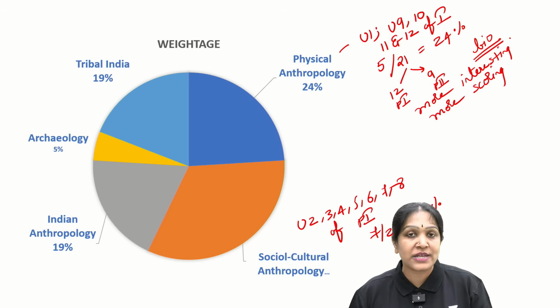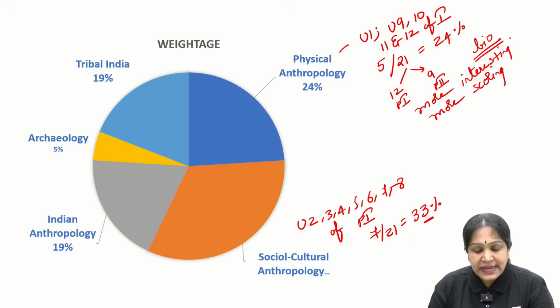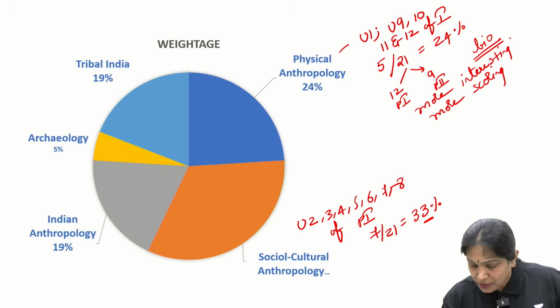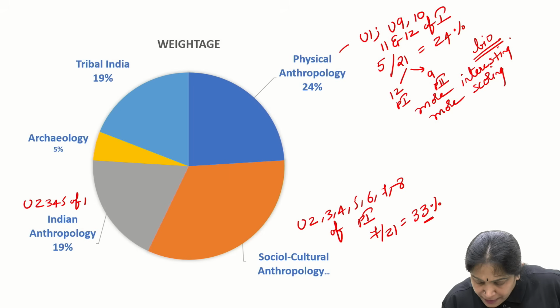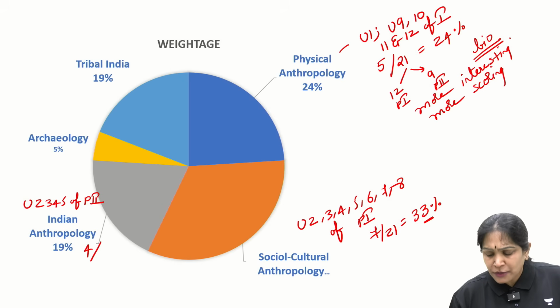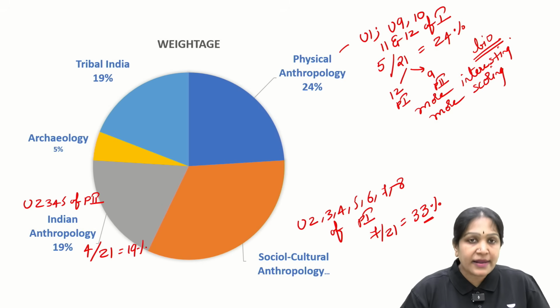And what is this 21? I told you, 12 units from paper 1, 9 units from paper 2, 21. Indian anthropology. What is Indian anthropology? Okay, I am considering Indian anthropology as units 2, 3, 4, 5 of paper 2. That means 4 out of 21, 19%. Is it clear? Okay.